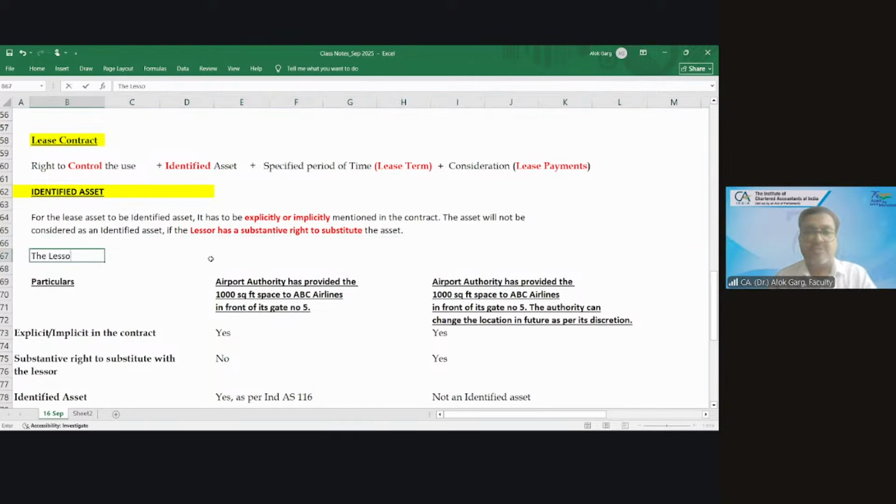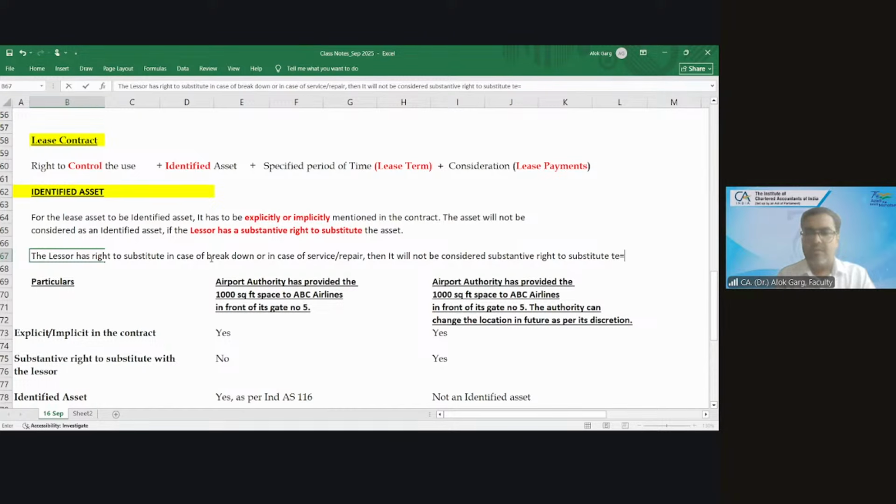If the lessor has the right to substitute the asset in case of breakdown or in case of service or repair, then it will not be considered a substantive right to substitute the asset.